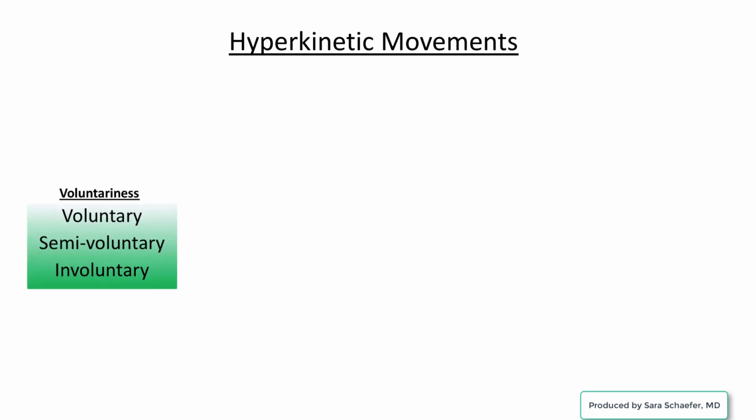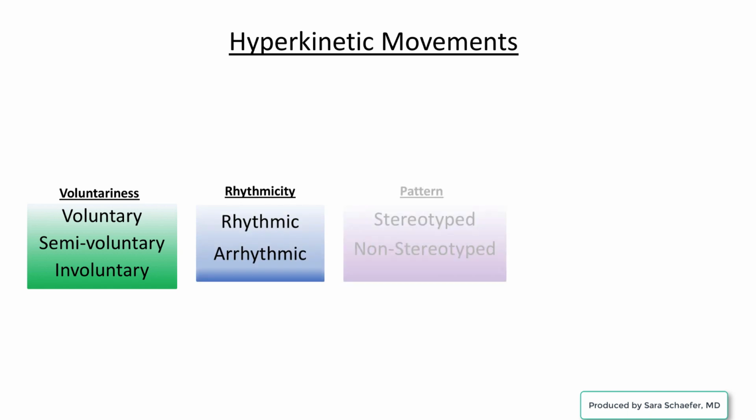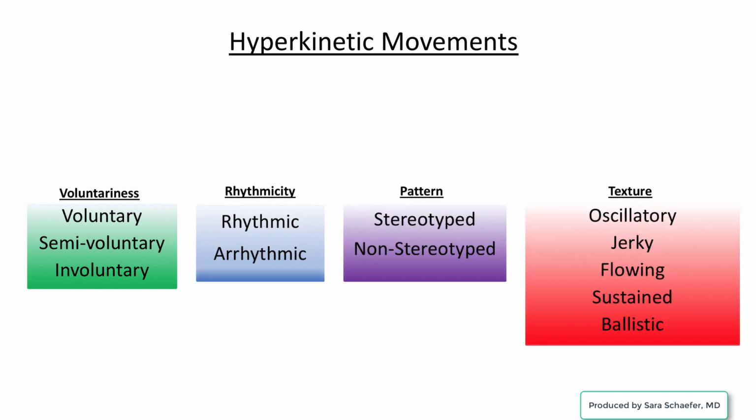There are several categories of descriptors that we think about when we describe abnormal movements. For each movement, you should consider the level of voluntariness, the rhythmicity, the pattern, and the texture or look and feel of the movement. For each phenomenology, we will review which combinations of terms make up the essence of that movement. We will also review some of the more difficult terms in more detail.